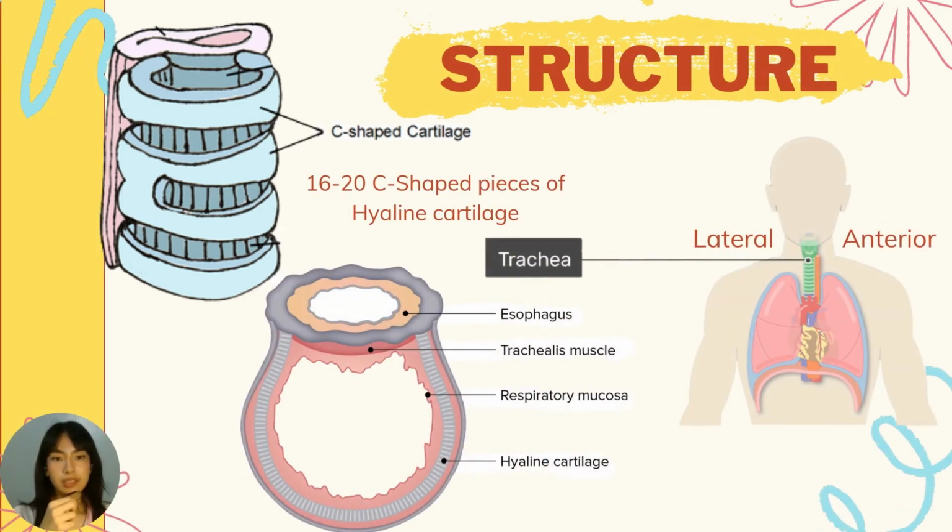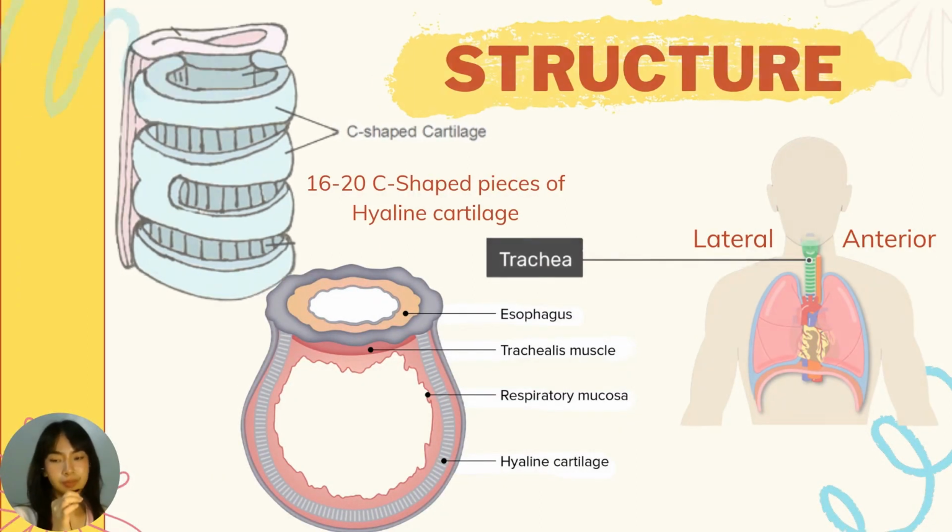Observation: there are C-shaped cartilages on the anterior and lateral sides of the trachea. As you can see on the right side, along with the esophagus, trachealis muscle, and respiratory mucosa, the trachea is surrounded by hyaline cartilages. The cartilages protect the trachea while maintaining an open passageway for air. The main components of the posterior wall of the trachea are ligamentous membrane and smooth muscles.